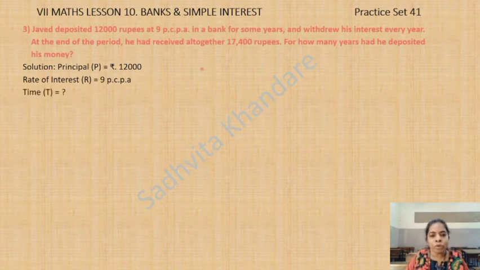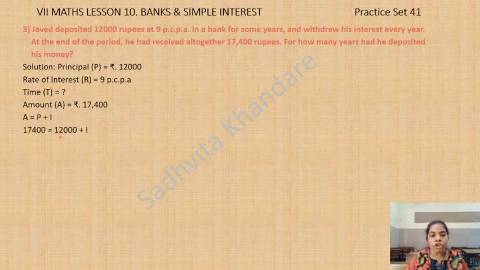Time T is question mark because it's given for some years. Amount A is equal to rupees 17,400. A is equal to P plus I. So children, this is A, this is P, and we don't know I. So we have written A as 17,400 and P as 12,000.